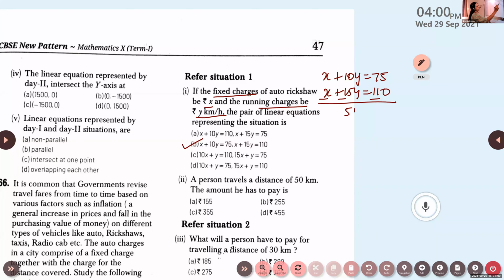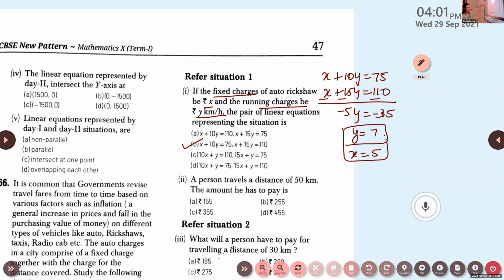So you get negative 5y is equal to negative 35. Is it correct? So y is 7. If y is 7, what is x? 5. Yes, correct, Melvin. x is 5.